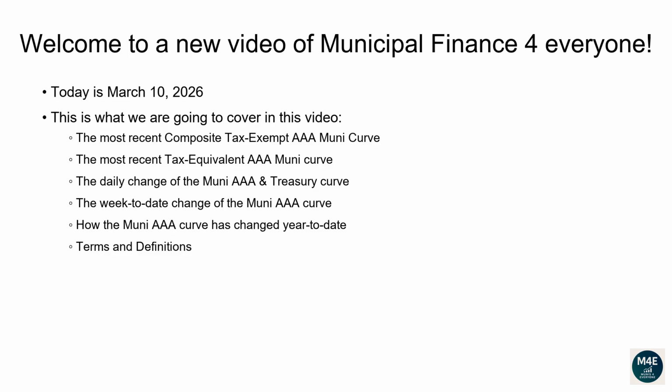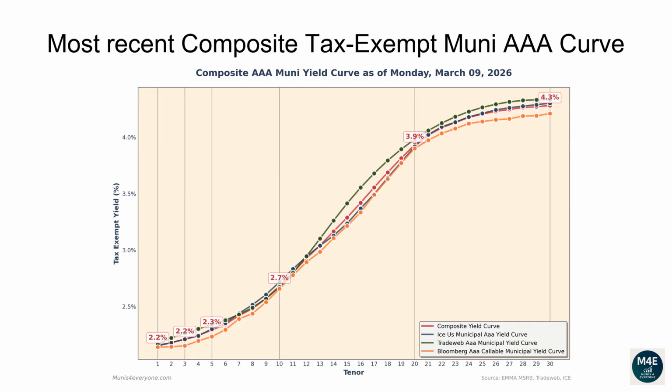Terms and definitions. Let's go over the most recent composite tax-exempt Muni AAA curve. The following composite tax-exempt yield curve is based off the most recent ICE, TradeWeb, Bloomberg yield curves that are available on the MSRB website, plus some proprietary extra adjustments, as of March 9, 2026.